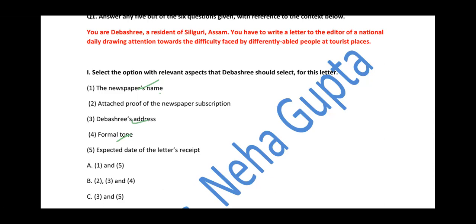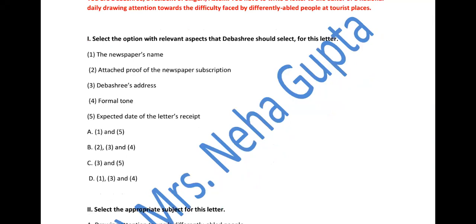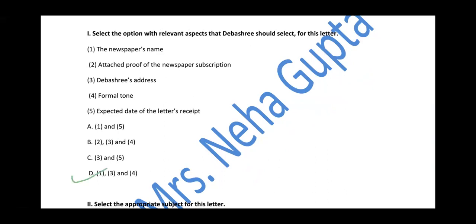And which option tells us this? Is it A? Is it B? Is it C? Or is it D? Our options are first, third, and fourth. First, third, and fourth. So according to this, our fourth option, that means D option, should be correct. Fine. I'm moving to the next question.